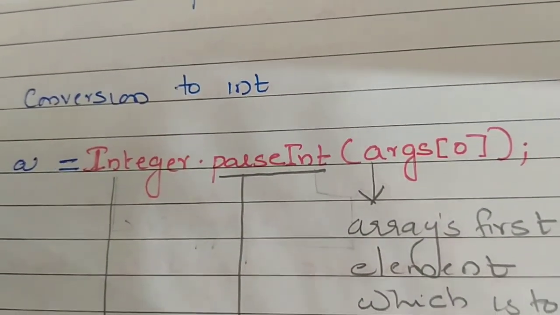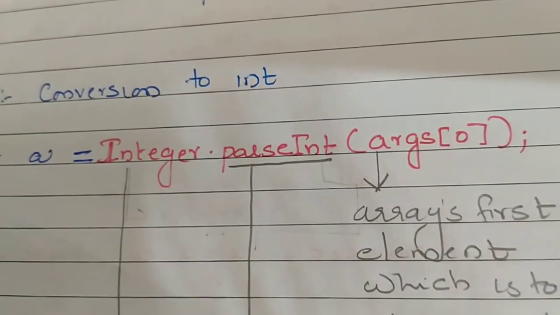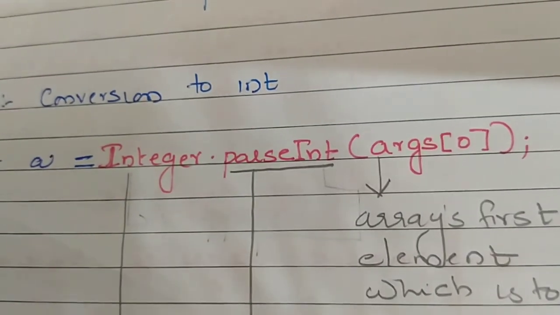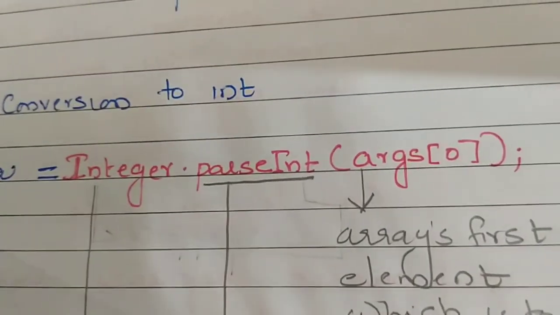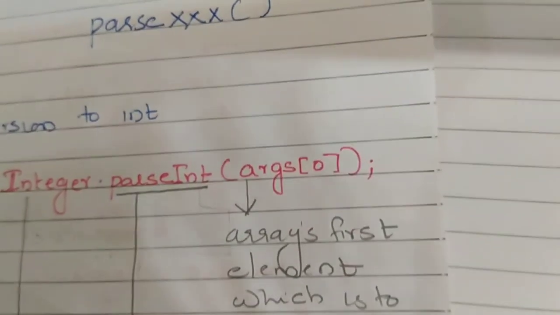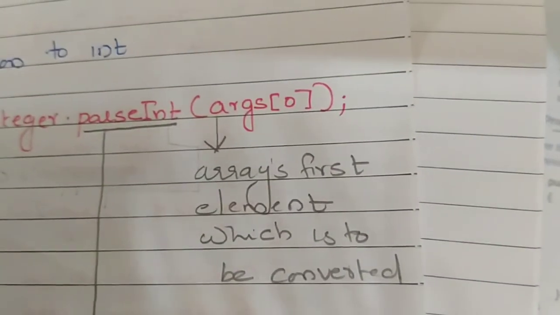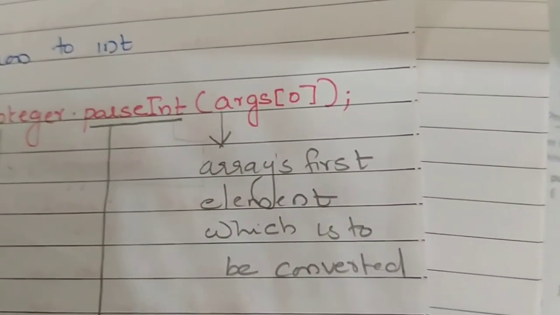For method names with two words, the first letter of the first word should be small and the first letter of the second word should be capital. So parseInt of args[0]. args[0] is the array's first element which is to be converted.